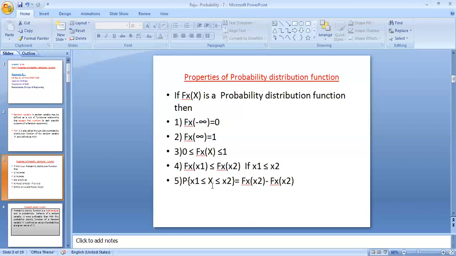The properties are the same: the value at minus infinity is 0, the value at infinity is 1, so the maximum of the distribution function is 1, and it always lies between 0 and 1.